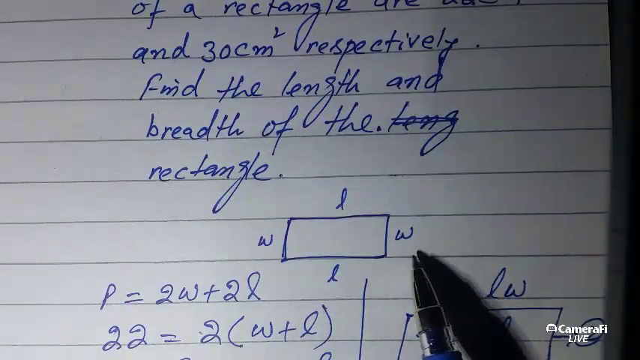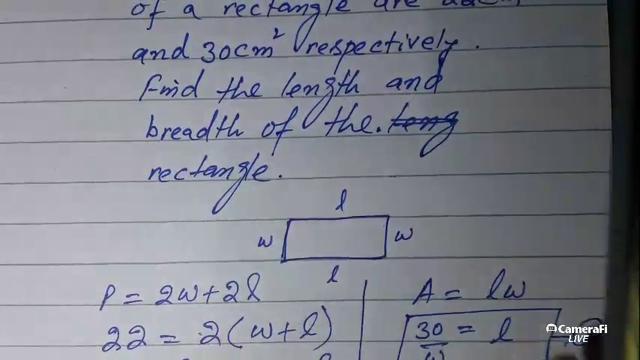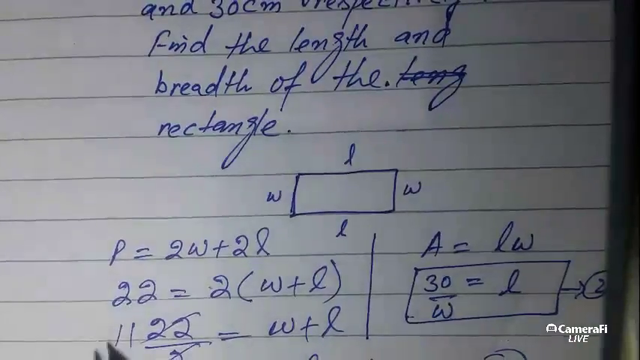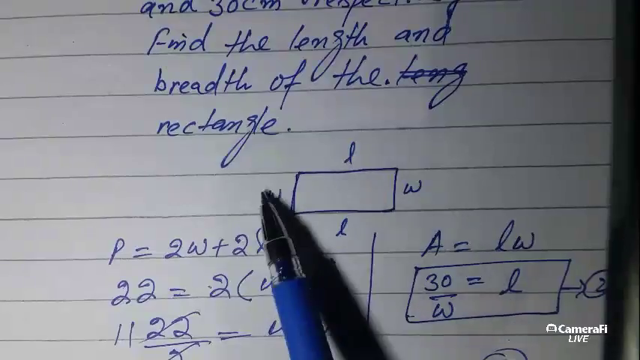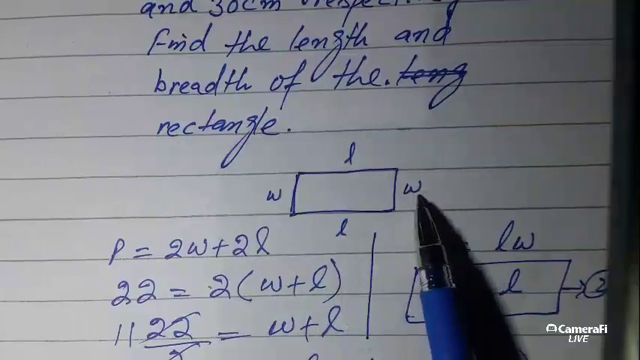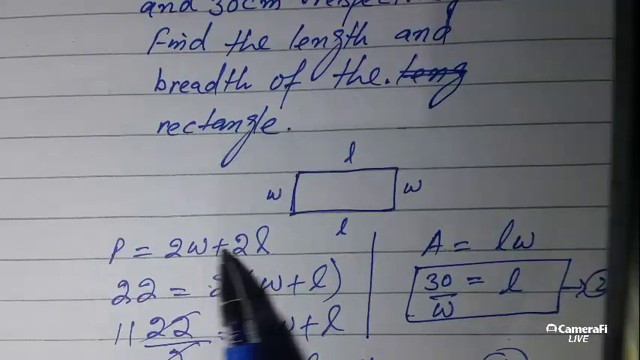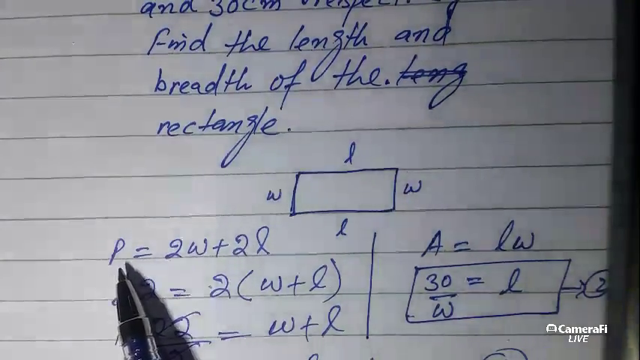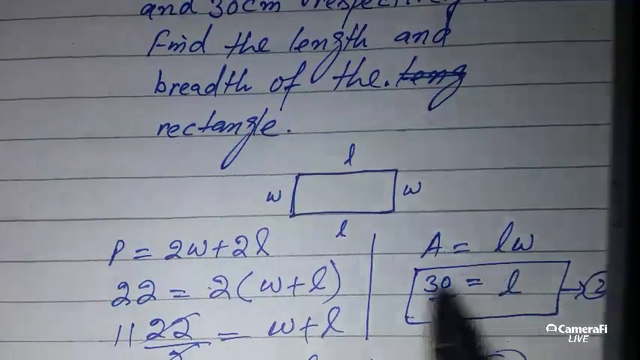Width is represented by W and length is represented by L. So the formula of perimeter will be P equals, adding all these we get perimeter, L plus W plus L plus W. So we have 2 W's and 2 L's. 2W plus 2L is equal to the perimeter of the rectangle. And for area we have A equals L multiplied by W.